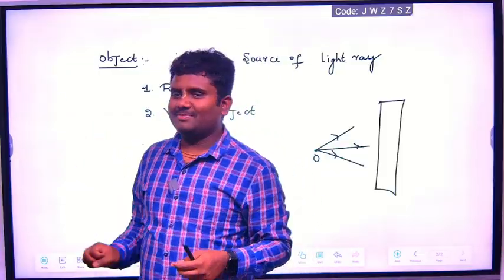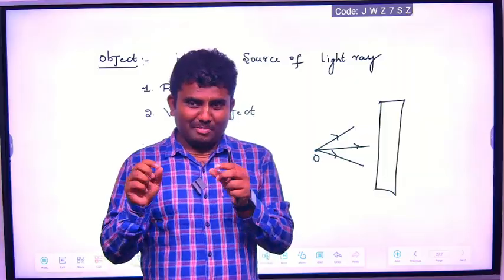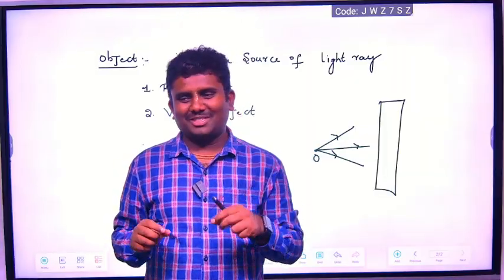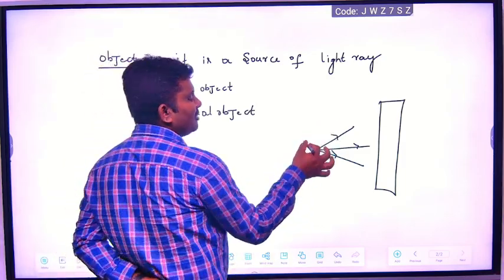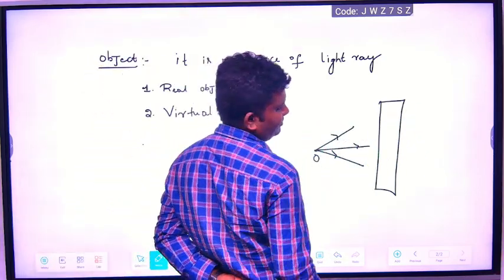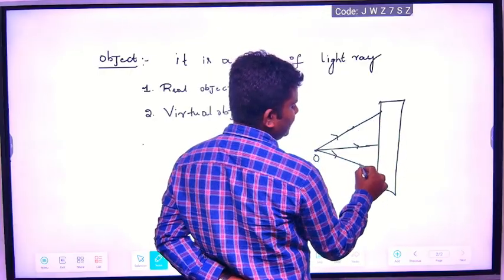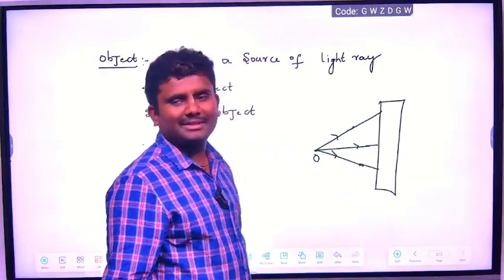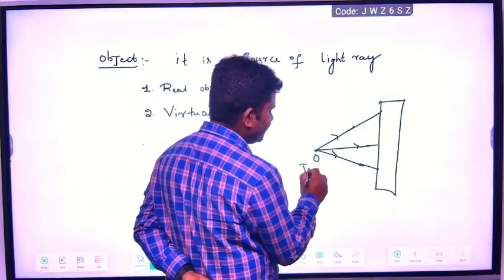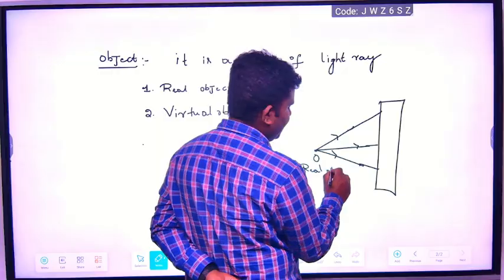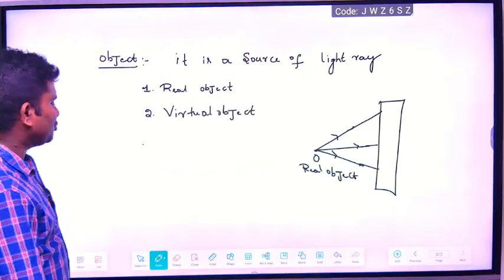Two objects are there or five objects are there. If the distance between the objects is more compared to the size of the objects, then it is also said to be a point object. Now from this object, light rays are emerging and falling on the screen. This is what we call a real object. Okay. Now what is a virtual object?